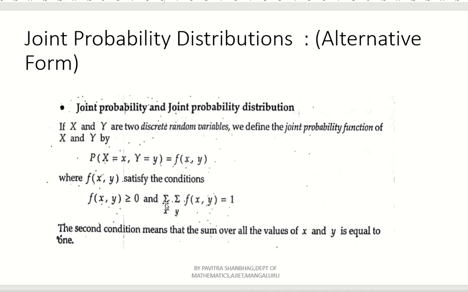Here one summation stands for x, another one for y, or you can simply denote it by a single summation sign along with x comma y. The second condition means that the sum over all the values of x and y is equal to 1. That we have discussed in the previous table already.